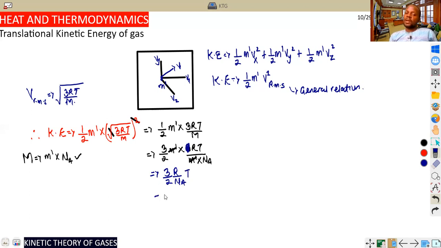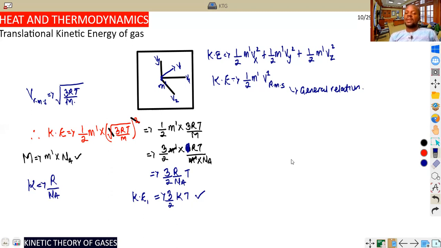What do we call R over Na? That is the Boltzmann constant. Boltzmann constant is R divided by Na. So we can say this is simply 3 over 2 kT. This is the way we relate that, and this is the method we use. So we say the kinetic energy for just one molecule of a gas is given by 3 over 2 kT.